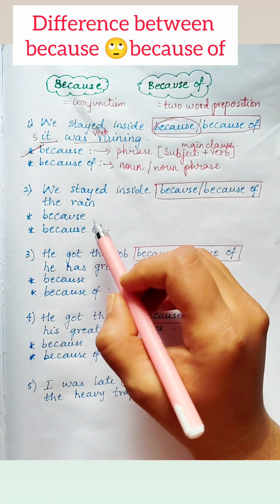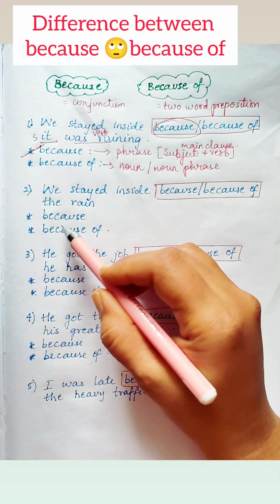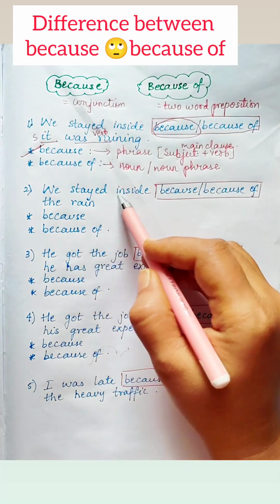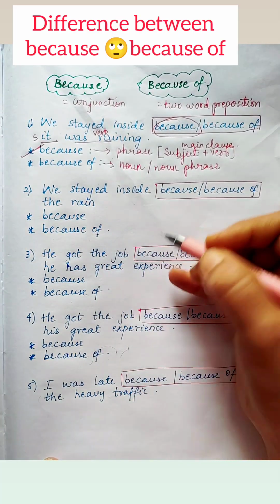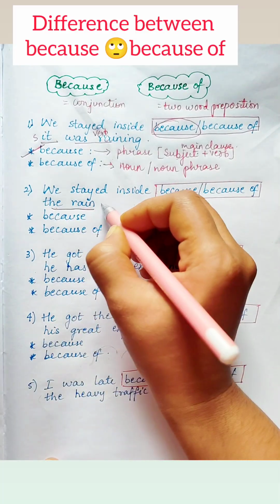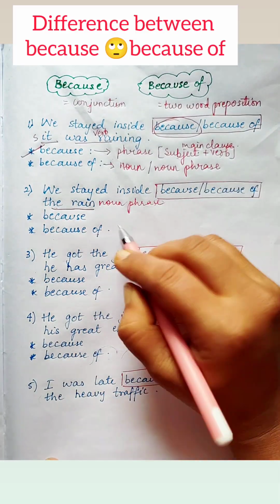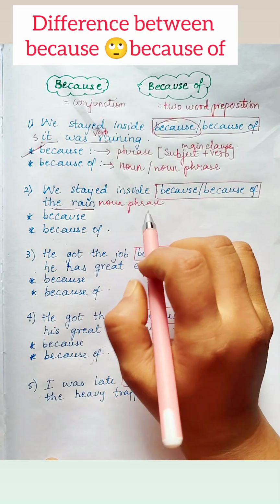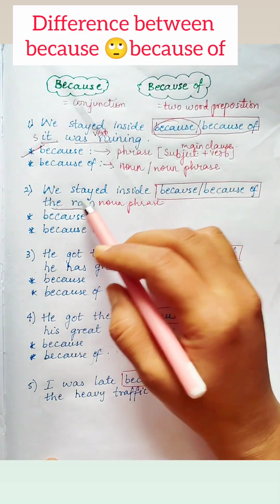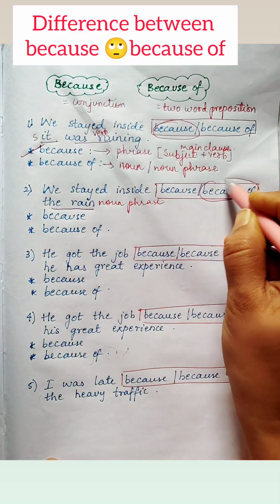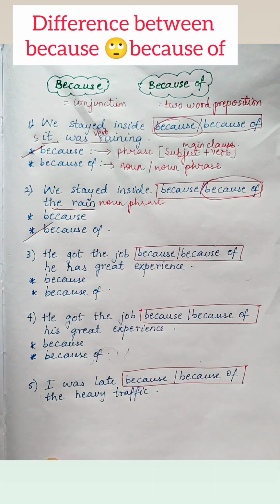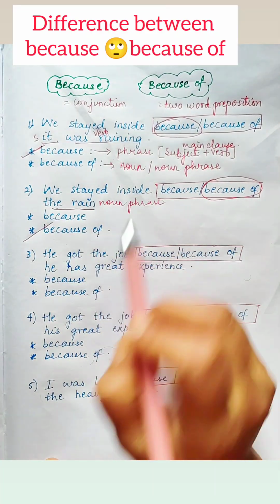We stayed inside, blank, the rain. We stayed inside because the rain, or because of the rain. Which one is right? See, the blank is carried forward with the rain. The rain is clearly a noun. Okay, it's a noun phrase here and a verb has no role to play in this sentence. Fine. So here we use because of. We stayed inside because of the rain.